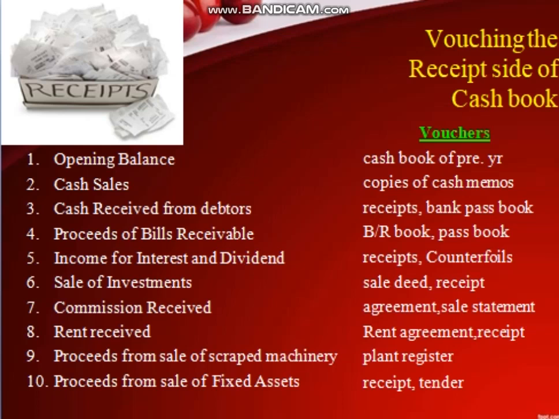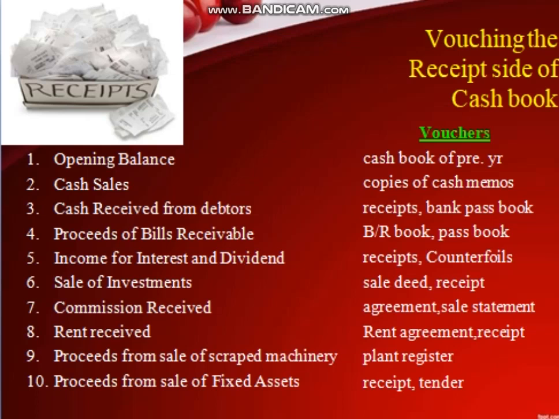Sale of investment is vouched with the help of sale deed, receipt, etc. Commission received is vouched with the help of agreement, sales statement, etc. Rent received is vouched with the help of rent agreement, receipt, etc. Proceeds of sale of scrap machinery is vouched with the help of the plant register. Proceeds from sale of fixed assets is vouched with the help of receipt, tender, etc.